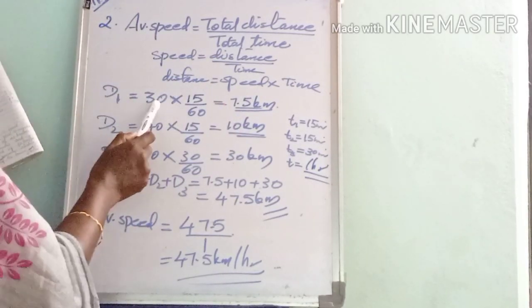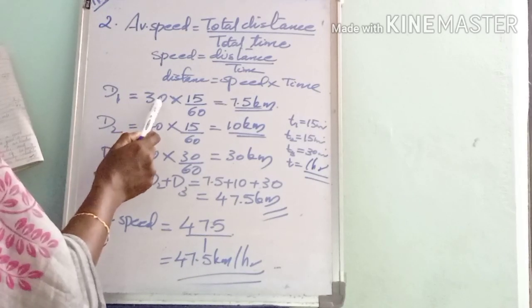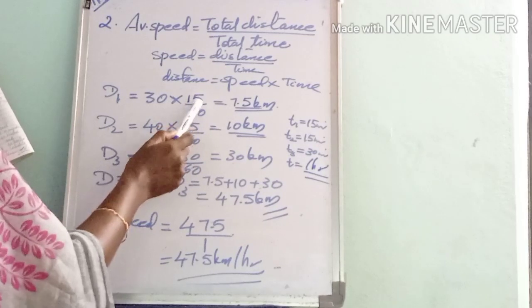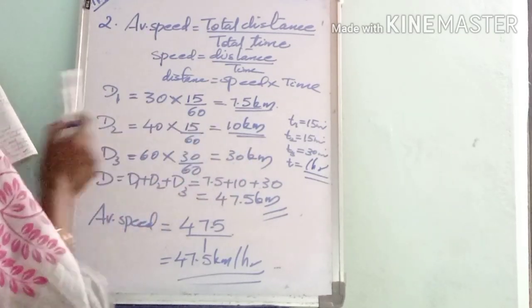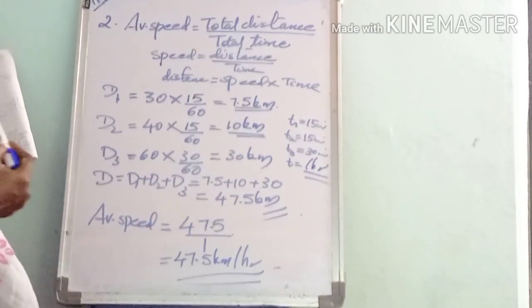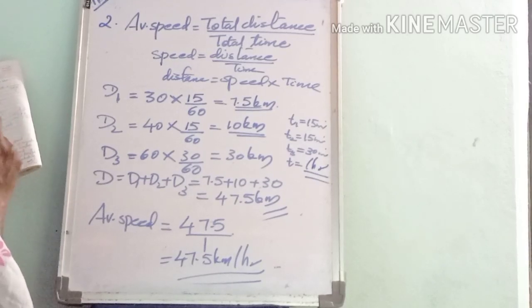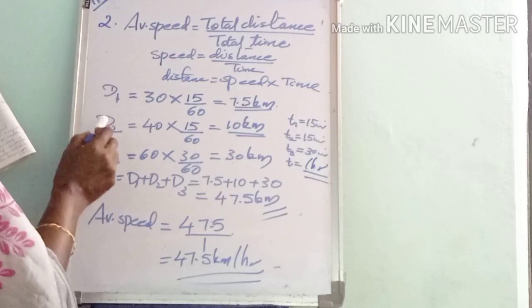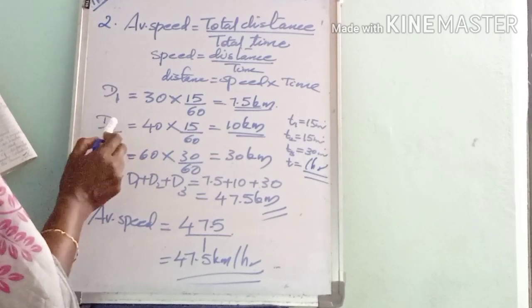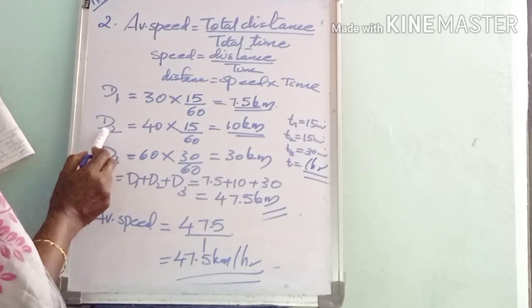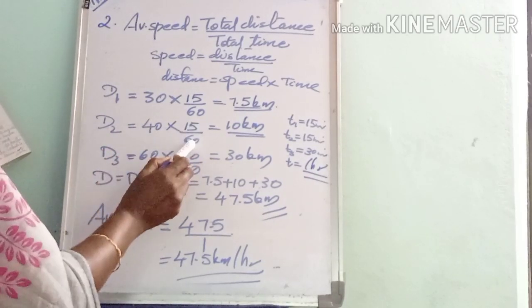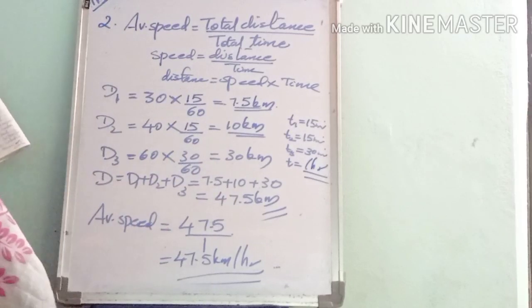Here the speed is 30 kilometer per hour, so 30 into 15 by 60, that is 7.5 kilometer. And in the next 15 minutes it travels with a speed of 40 kilometer per hour, so the corresponding distance d2 is 40 into 15 by 60, that is equal to 10 kilometer.